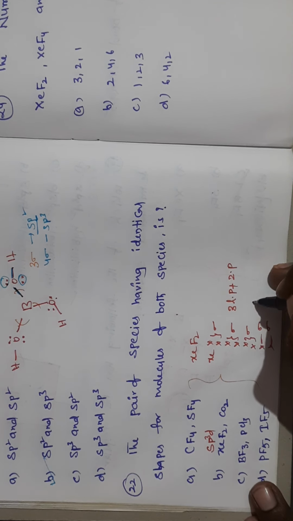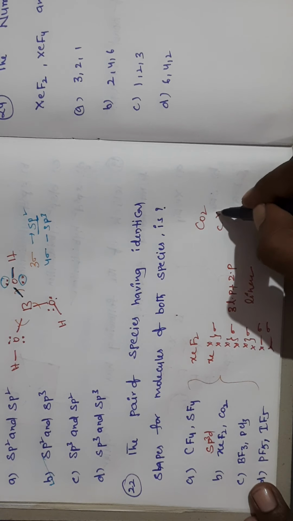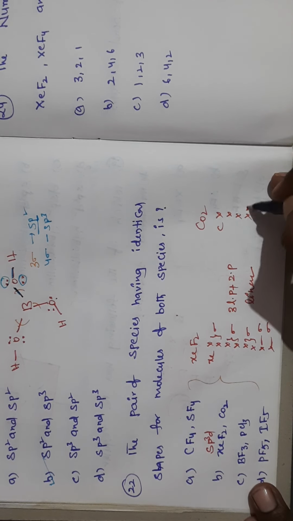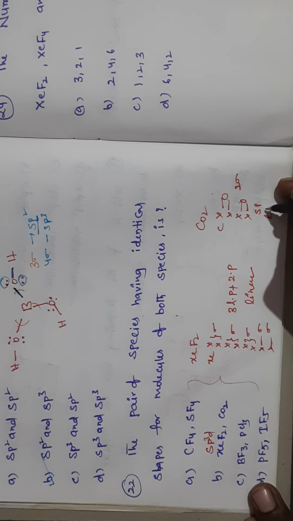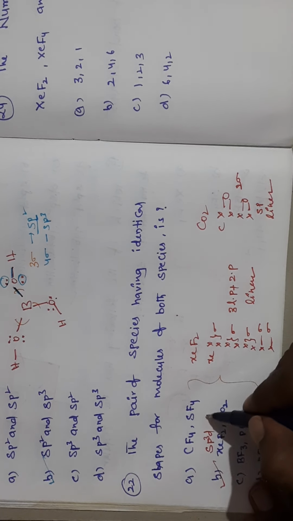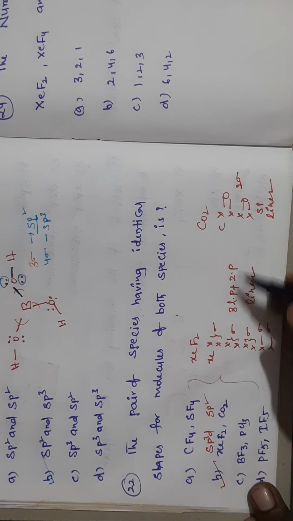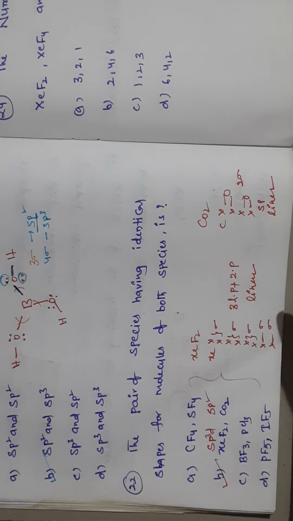That's why it is linear geometry, right? CO2 has 1 sigma and 2 sigma, so 2 sigma bonds means sp hybridization, and sp hybridization means linear geometry. So that's why this is the answer. Both have different hybridization but the shape will be the same. The remaining you check, they will not match. This is the right answer.